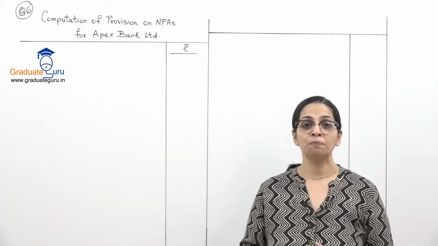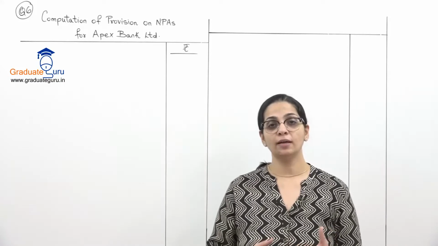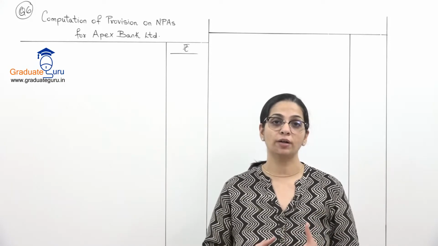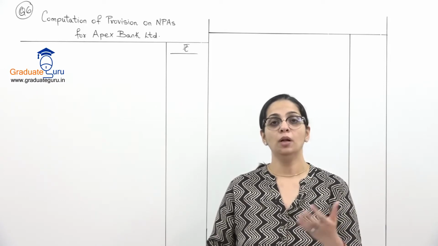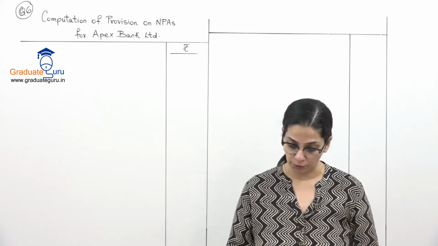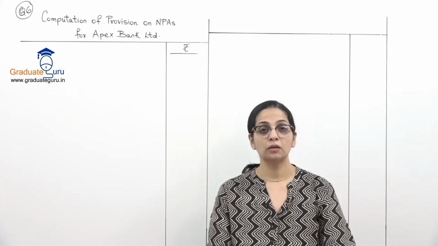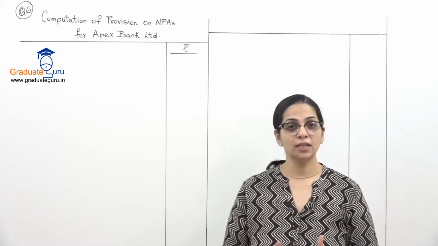So if you remember, when there are doubtful assets and we have the value of the security given, then there is a separate type of computation which we do before we create the provision. And finally, they've given us loss assets. So we have this list with us.